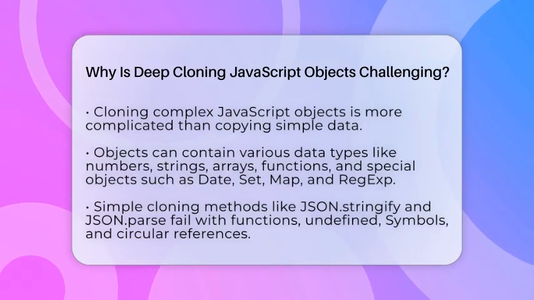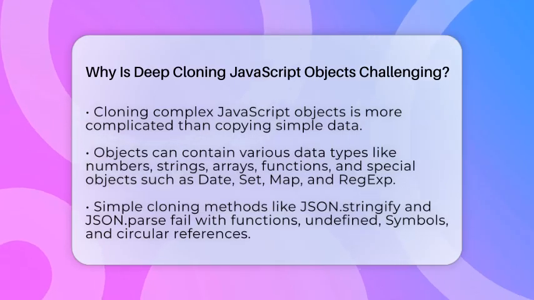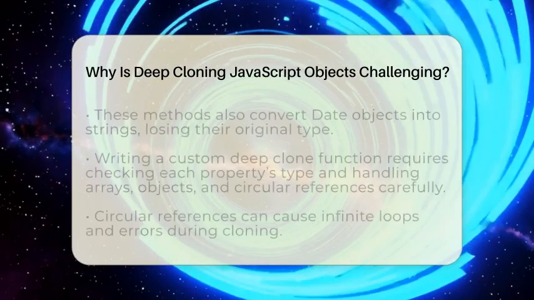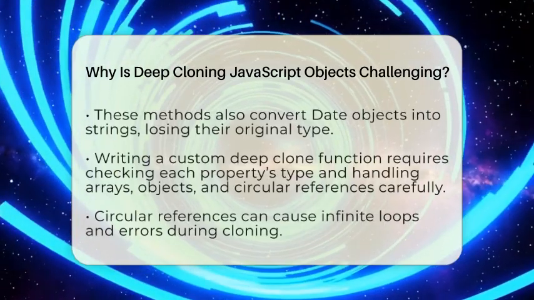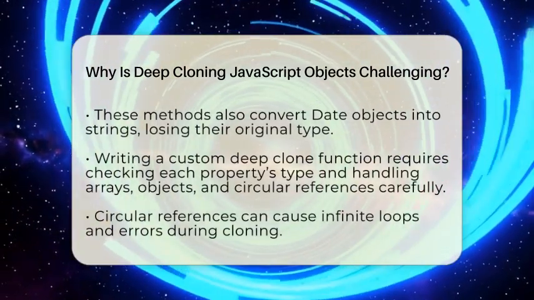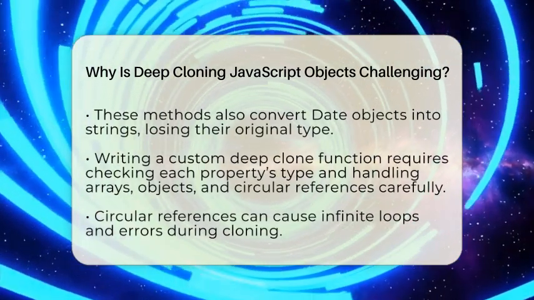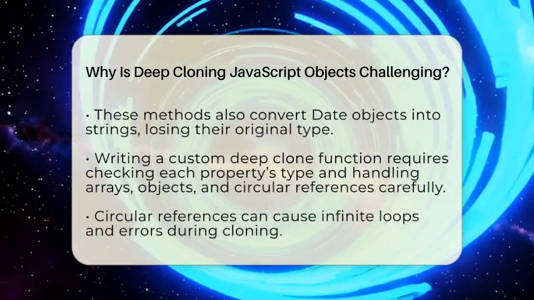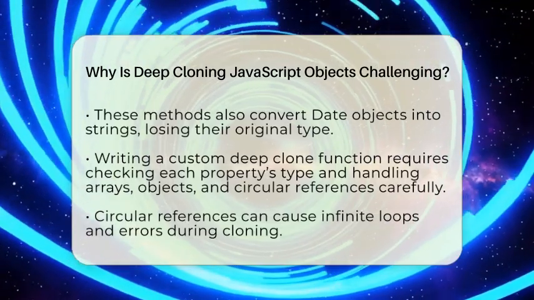For example, Date objects turn into strings if you use a simple method, which means you lose the original data type. Arrays are objects too, so they need to be copied differently from plain objects. Functions are tricky because they are executable code, and copying them isn't straightforward either.